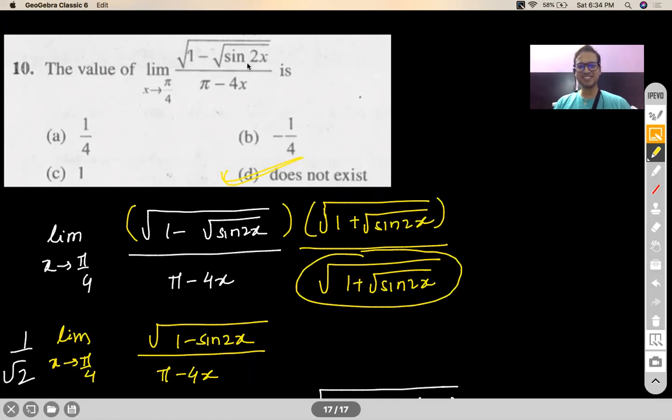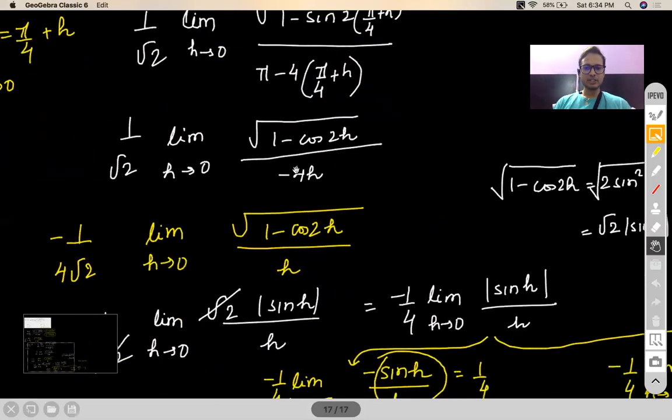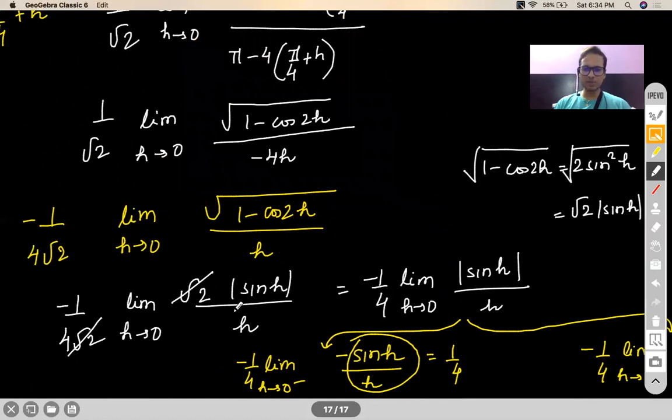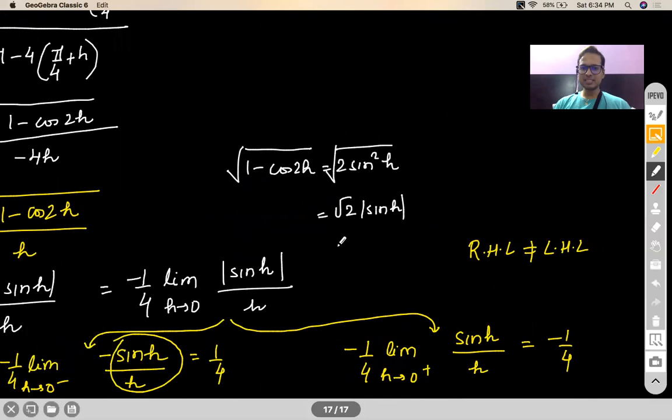Can you repeat the last few steps once? Yeah, sure, definitely. I'll definitely repeat this. Before this, everything is clear, no? Yes, sir. After this, what I did, I wrote 1 minus cos 2h as mod. Now when mod comes, mod brings different definitions under different intervals, isn't it?